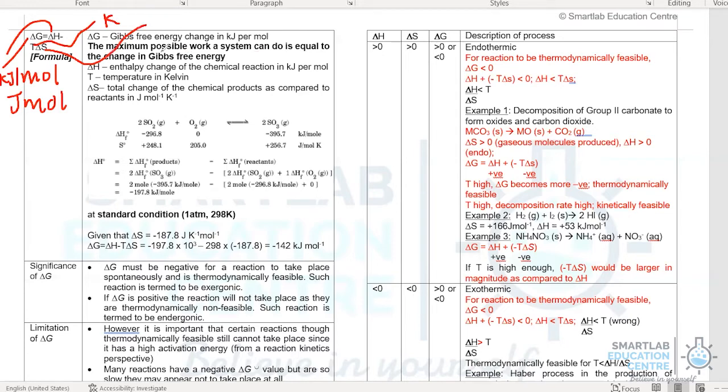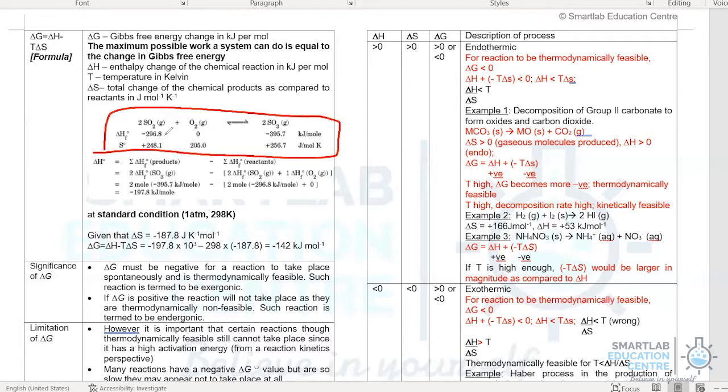In the case of the entropy change, the unit will be joule per mole per Kelvin. In these reactions that we have, we are now provided the enthalpy of formation of sulfur dioxide and sulfur trioxide. Similarly, we are also provided the entropy of sulfur dioxide and sulfur trioxide, as well as oxygen.